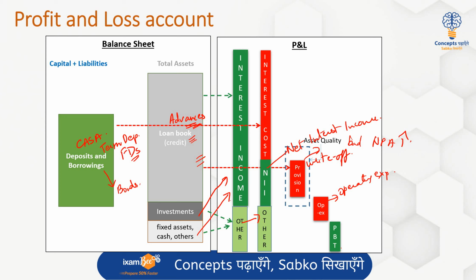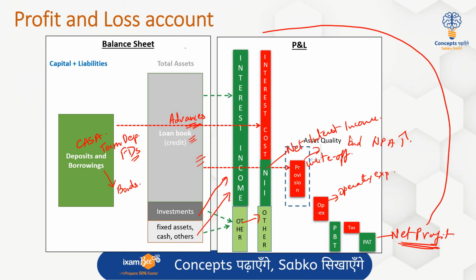If you are earning any kind of profit, you are liable to pay tax to the government, and after that what you are left with is your net profit, or the profit after tax. So yes, banks do earn profit, and this net profit either gets appropriated into various kinds of reserves which the bank may create, or it flows back to become a part of the net worth of the bank.